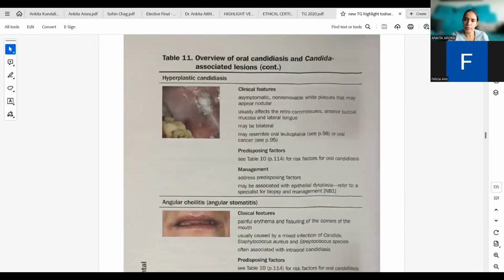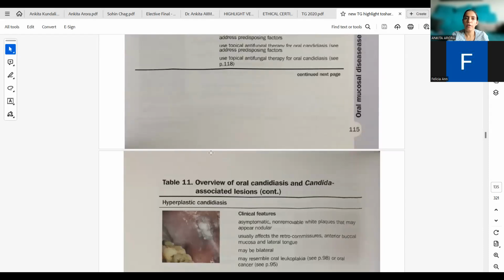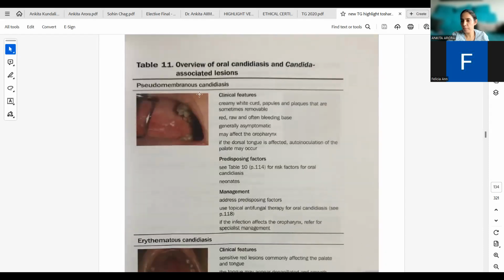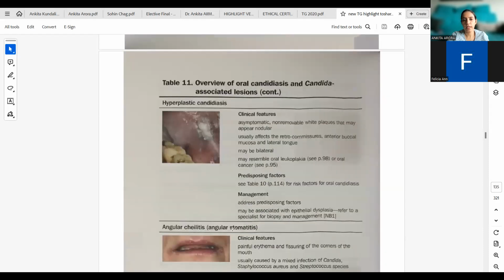Then we have hyperplastic candidiasis. This was pseudomembranous candidiasis. This is hyperplastic, which becomes asymptomatic, non-removable white plaques. They were scrapable in pseudomembranous. In hyperplastic, the tissue is becoming hyperplastic, meaning it is going layer by layer, topping up. So it forms non-removable white plaques that may appear nodular.